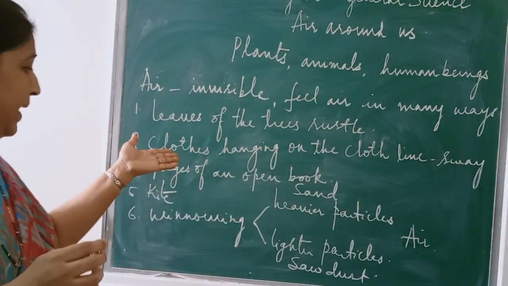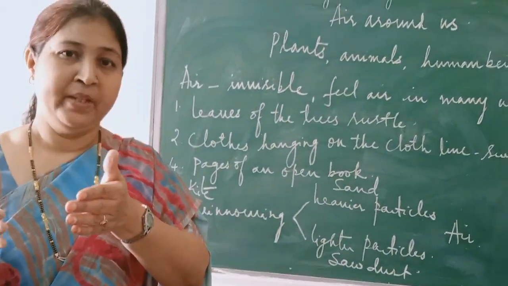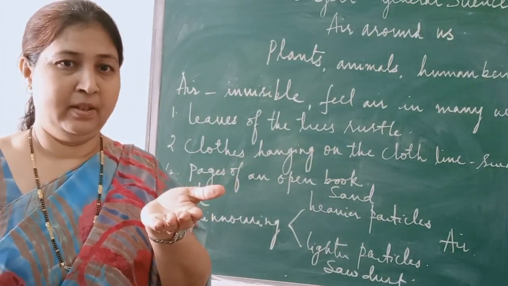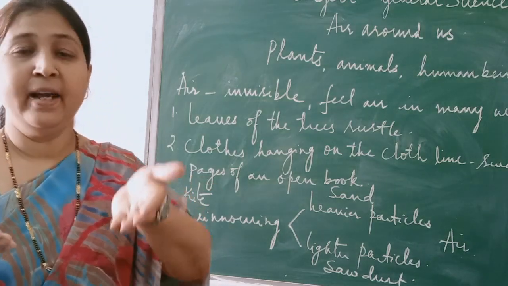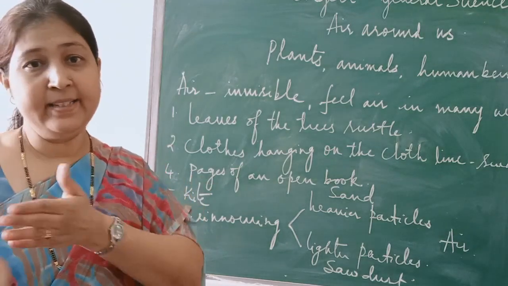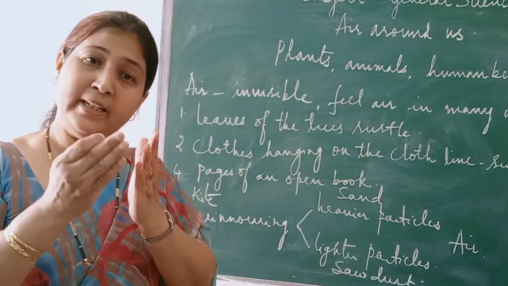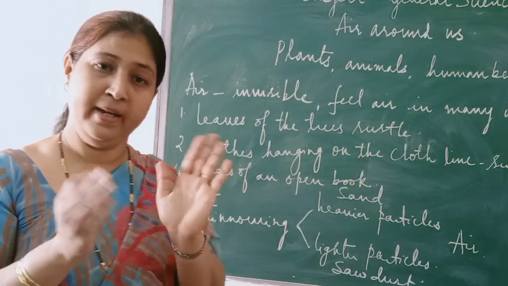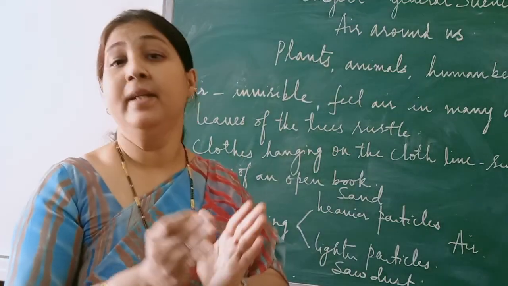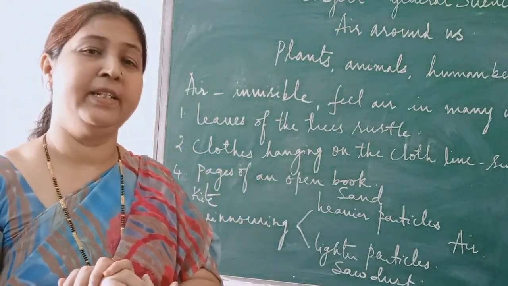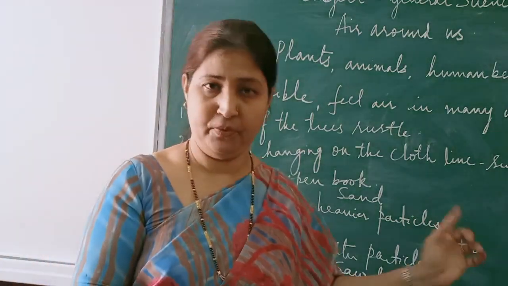What was done? Sand and sawdust were taken, and they stand at a certain height and take a paper or some wooden thing, and they just shake it. As they shake, the wind will be blowing or the air will be moving, isn't it? Because of that, the sawdust will be separated and the sand will be separated. This is very useful for the farmers to separate the seeds from the grains. So here also you can see the presence of air.